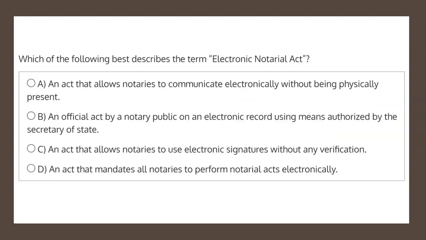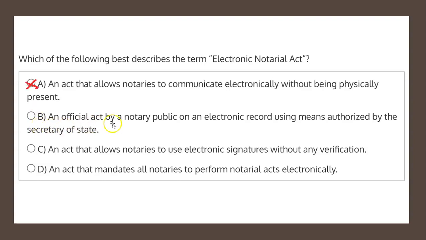So with that in mind, let's have a look at our four choices to determine the solution. Choice A states, an act that allows notaries to communicate electronically without being physically present. Well, that's incorrect, as I just read from the definition before. In fact, it does require the physical presence of the notary public in the state of New York, and therefore choice A is not the correct solution.